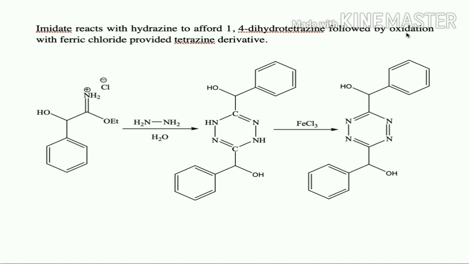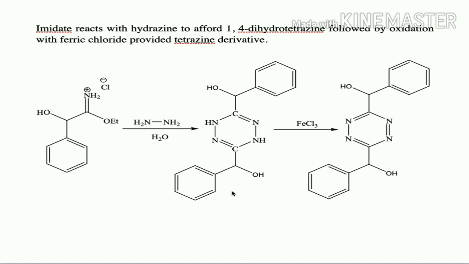1,4-dihydrotetrazine, which upon oxidation with ferric chloride provides tetrazine derivative. So instead of using sulfur, if we use imidate, so imidate will have a very good leaving group, that is ethoxide will act as a very good leaving group. So hydrazine will react and it is going to form 1,4-dihydrotetrazine derivative.